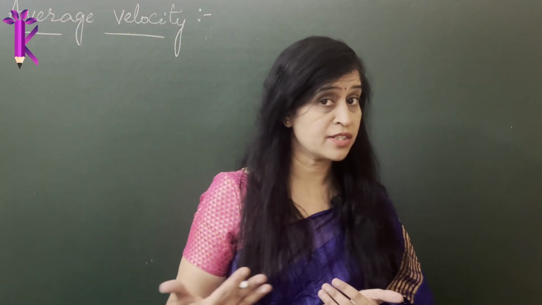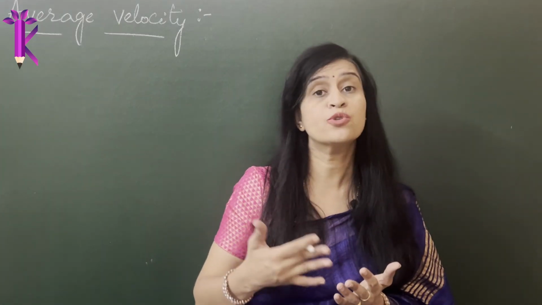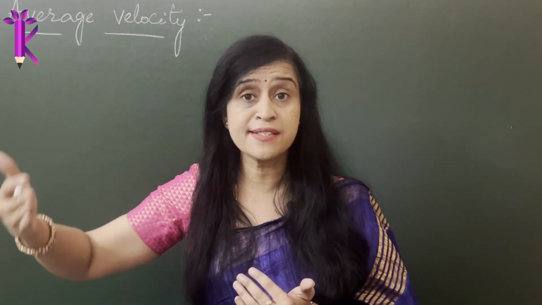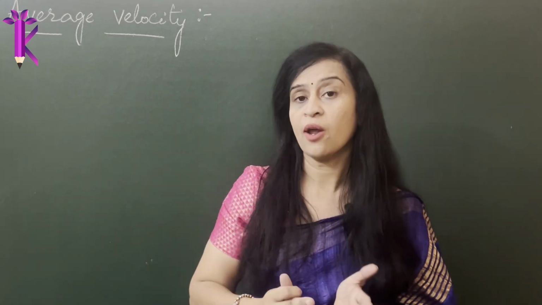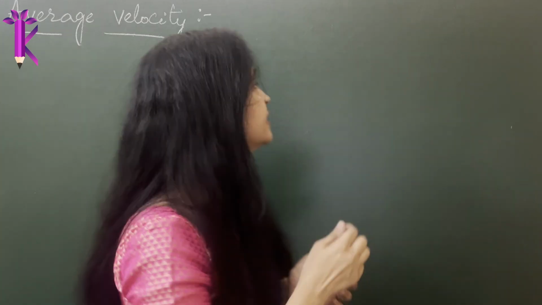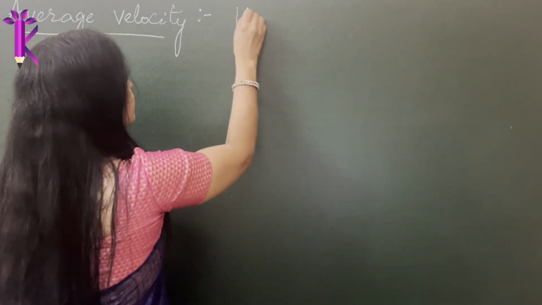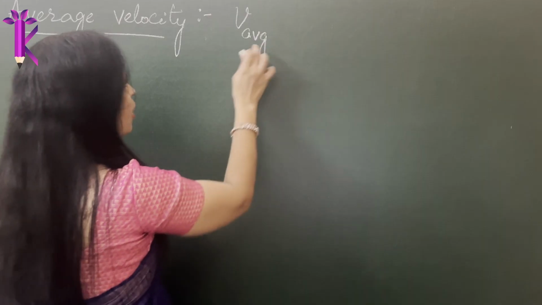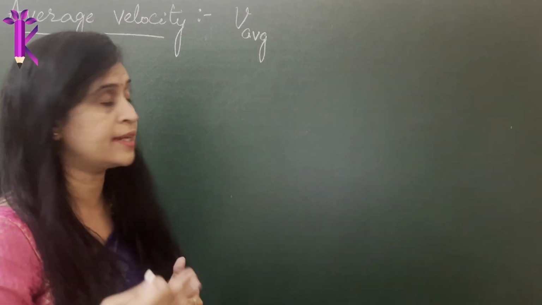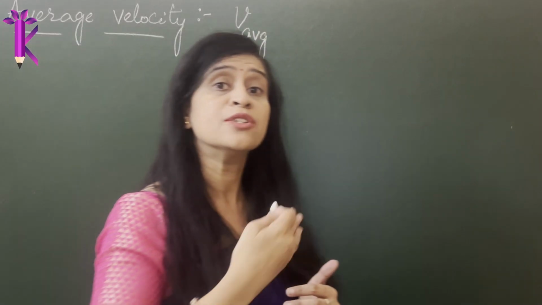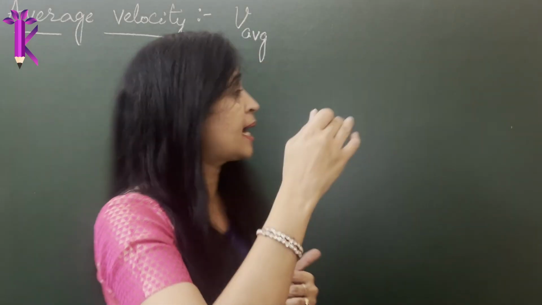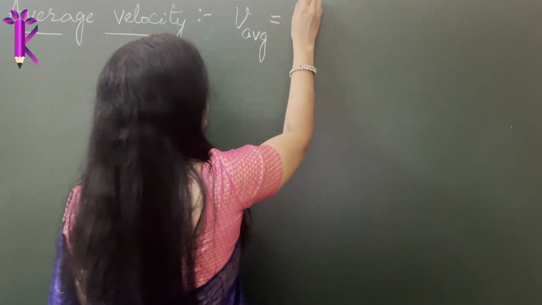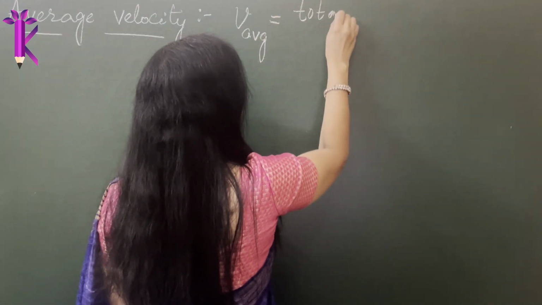So now we are going to talk about average velocity. What is average velocity? How do you define it and how do you understand it, taking everyday examples? Average velocity is denoted by V average, in short written as AVG. V average is defined as the total displacement of an object over a period of time. So it is basically total displacement divided by time taken.